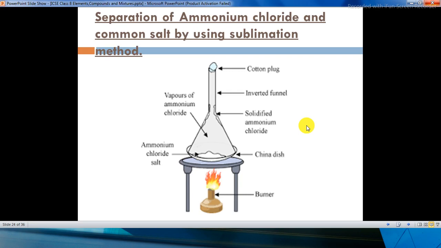Later on, after it cools down, you can remove the solidified ammonium chloride with the help of a scraper. You can scrape it out. So what remains in the china dish is sodium chloride, that is common salt. So what we did here is we had a mixture of ammonium chloride and common salt in a china dish which we separated. Okay, it got separated, we got NaCl in the china dish and we got ammonium chloride on the inner side of the funnel, which we could separate and take out with a scraper. So this is the method to separate.